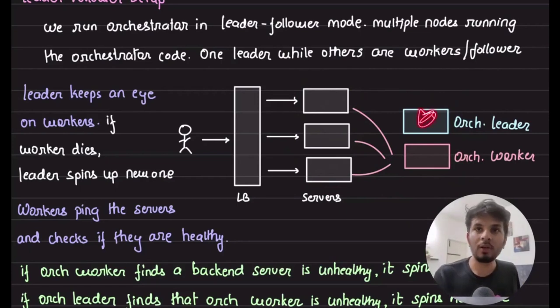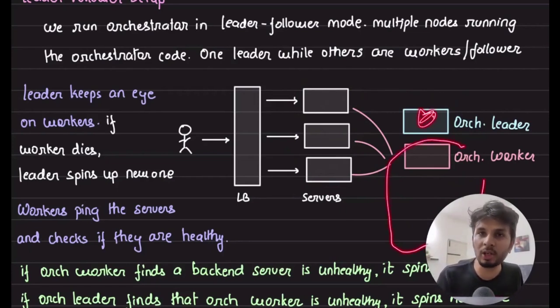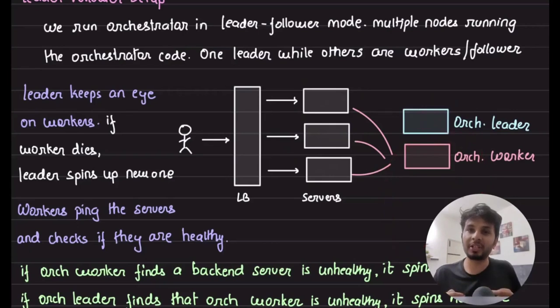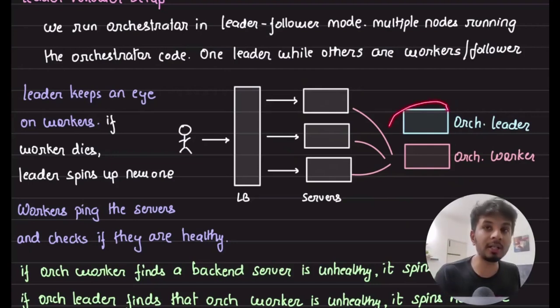When leader goes down, all the existing orchestrator workers would do leader election and make one of them the leader, and your system automatically recovers. Why? Because you didn't have a leader, there was no one to monitor it. Now one of the workers promoted itself to be the leader, which is where leader election algorithms kick in. In distributed systems, there's a concept of leader election algorithms. Just Google search away, pick your favorite leader election algorithm and make your orchestrator leaders and workers follow that leader election algorithm.